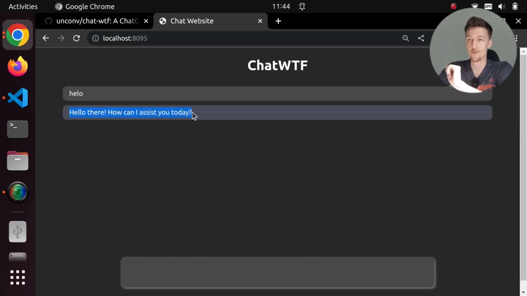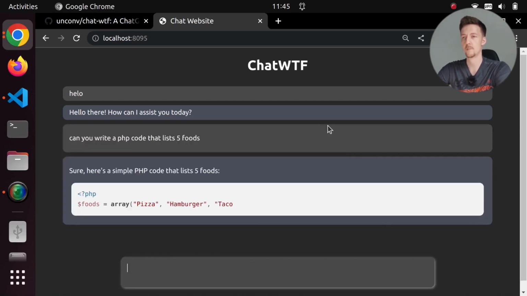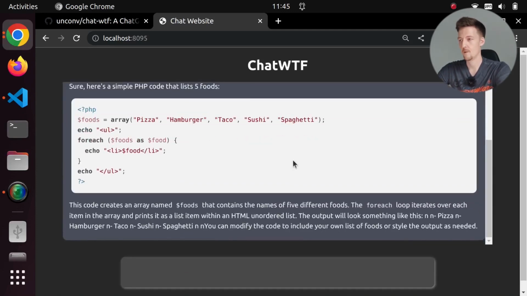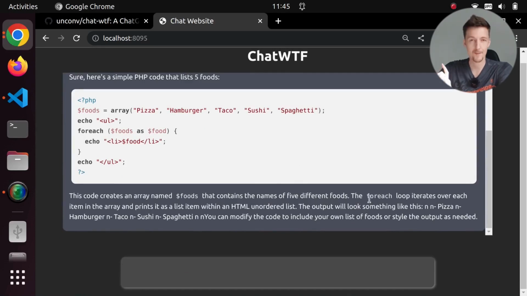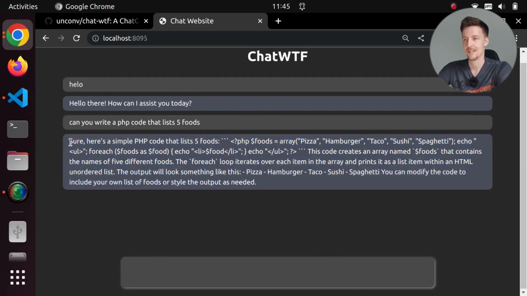Now it is not formatted properly. There's no paragraph tag in there, so it looks like this, but I have to fix that. So now I should be able to say something like, can you write a PHP code that lists 5 foods? Sure, here's a simple PHP code that lists 5 foods. Okay, so it works. Now let's see, I in fact have a problem here. I'm not getting the new lines here for some reason. But let's see if it will remember this. Yes, so now we have it just as the markdown.